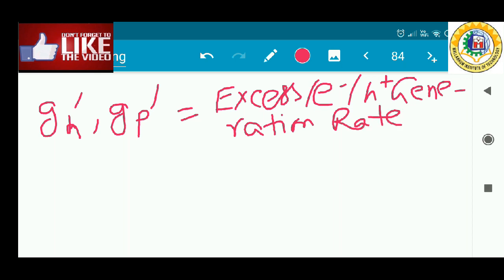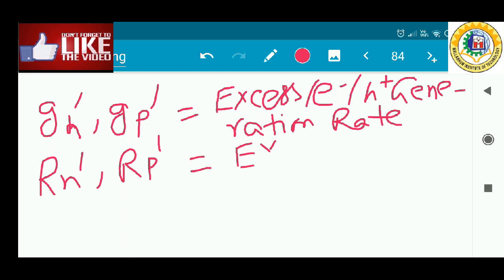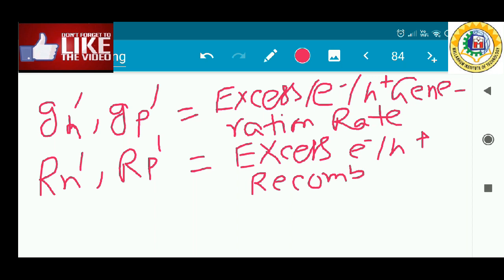And this is the complement, the excess electron and hole recombination rate.